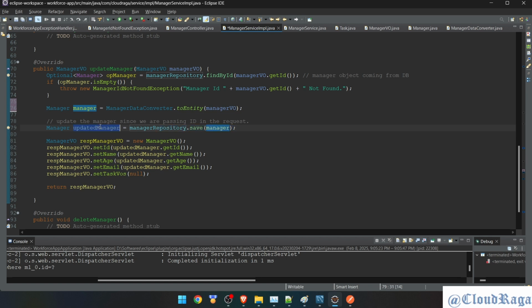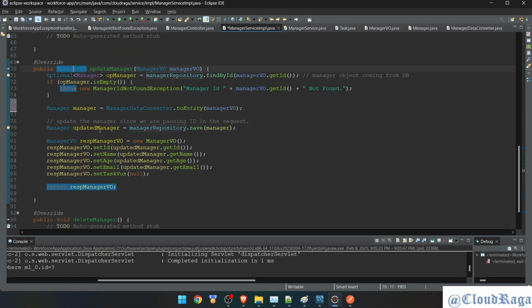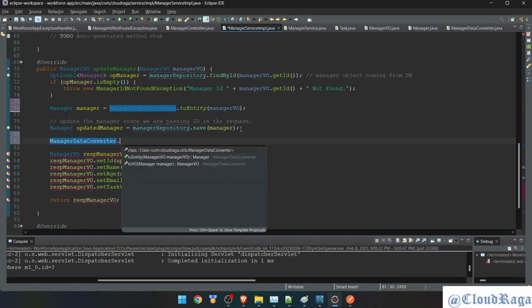Okay. So once we have the updated manager, we're getting it. Now the method says once everything is done, I need a manager view. So the manager view needs a view method. Fine. I'll go back to where my data is coming from, the updated manager. Fine. So after this line, I will write again manager data converter to view.